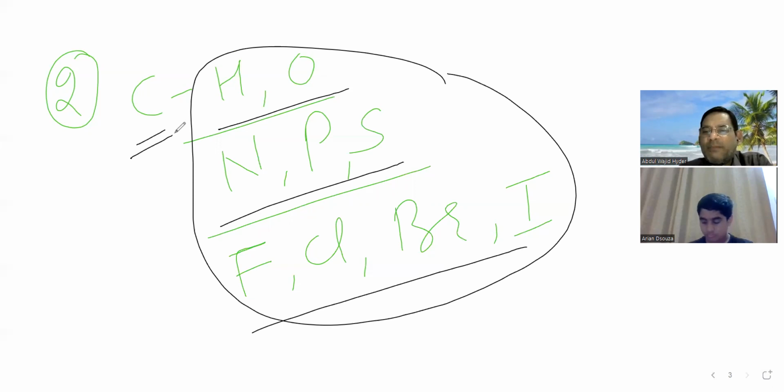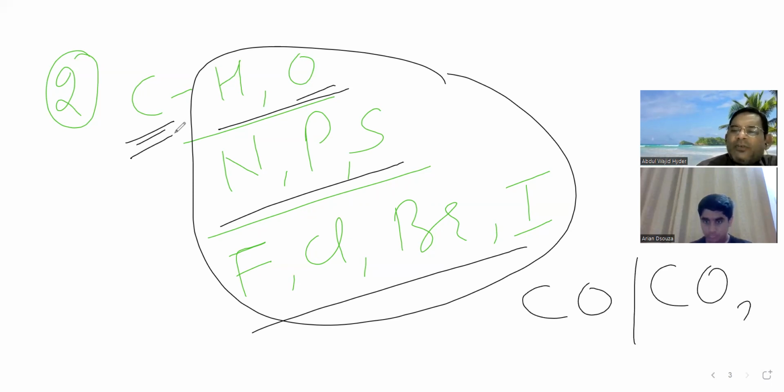From this definition, carbon and oxygen combine to form carbon monoxide, CO, and carbon dioxide, CO2.